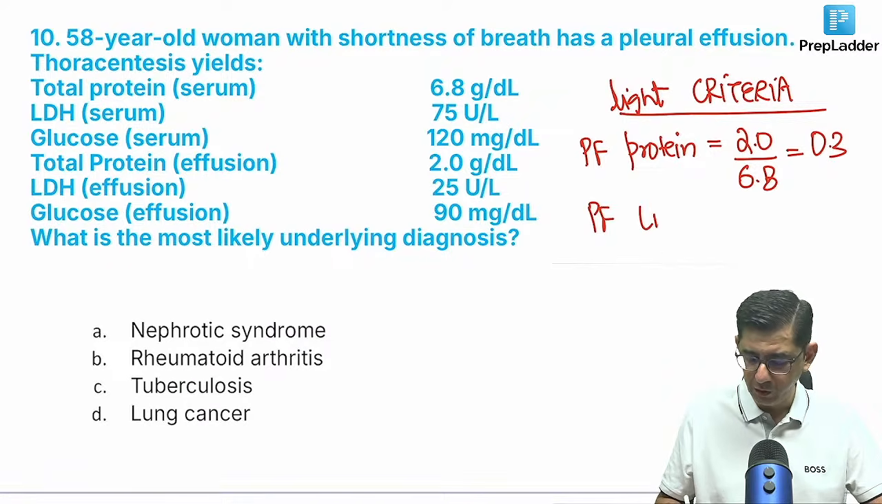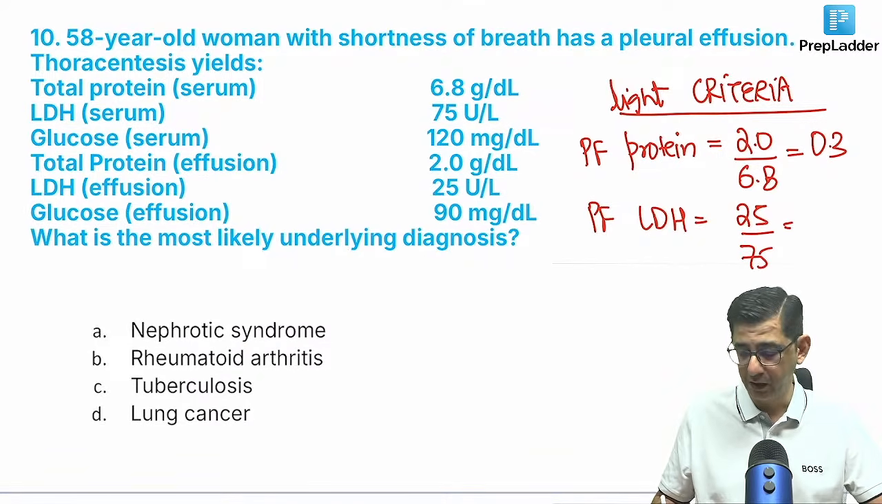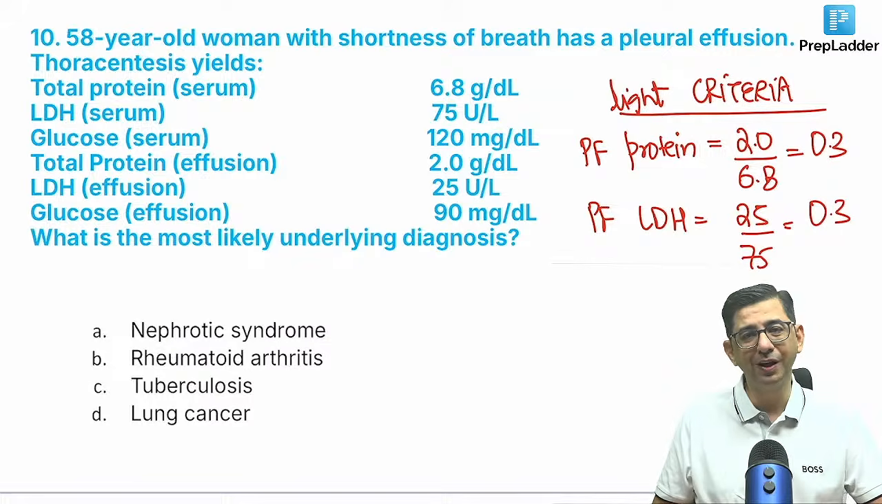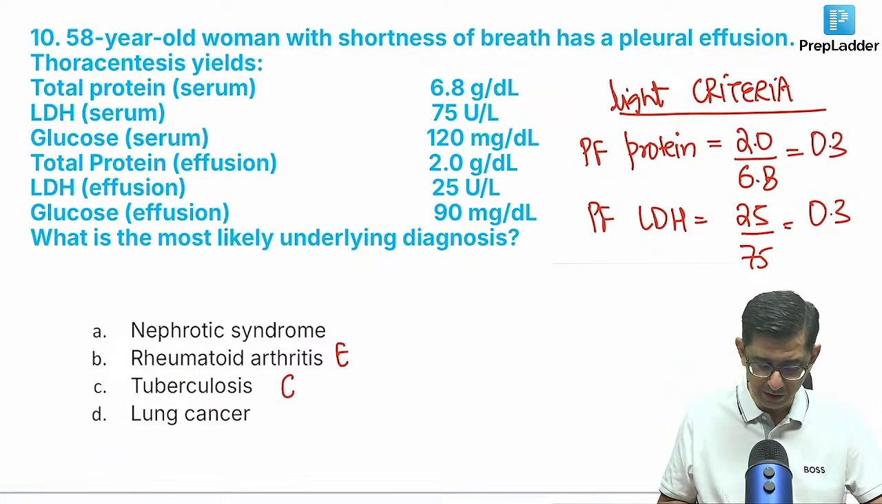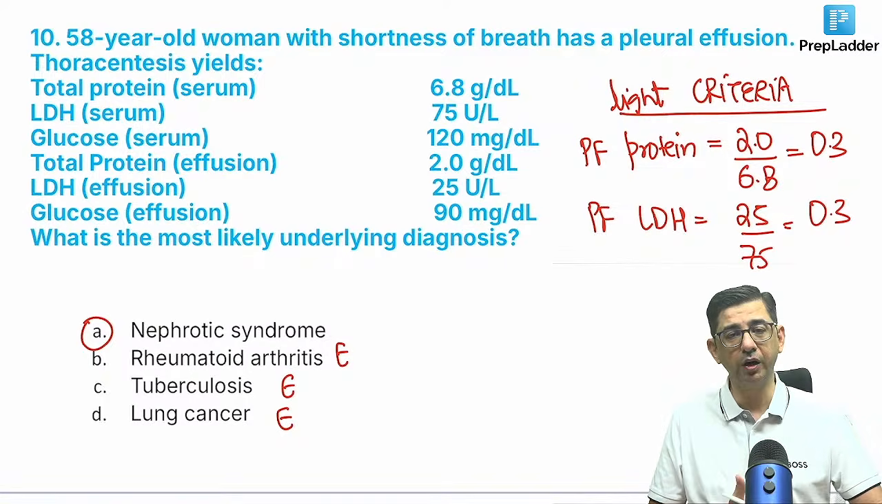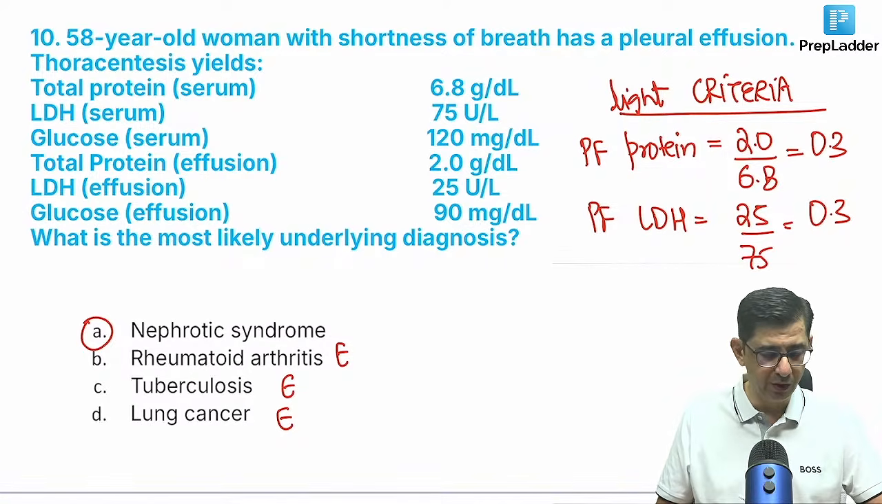And then we're going to do the pleural fluid LDH in the patient also. The LDH in the effusion is 25. It is 75 in the blood, so that makes it again 0.3. So that's a transudate, right? All you need to do in the question, even if you don't get into mathematics, is recognize that everything else present here is going to be an exudate. The only transudate in this case is nephrotic syndrome. So the correct answer to this one is option A.